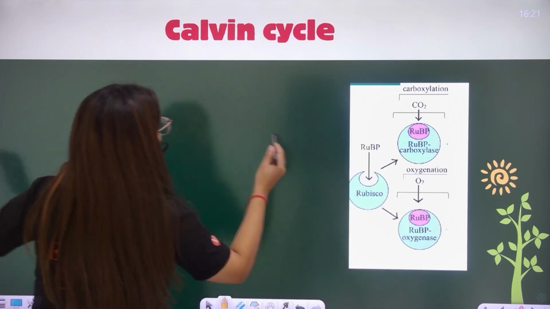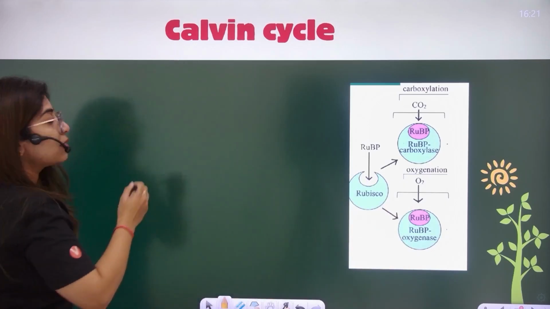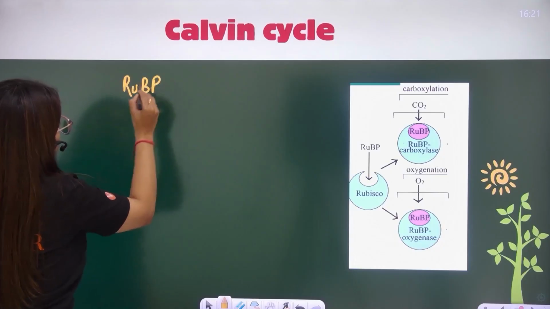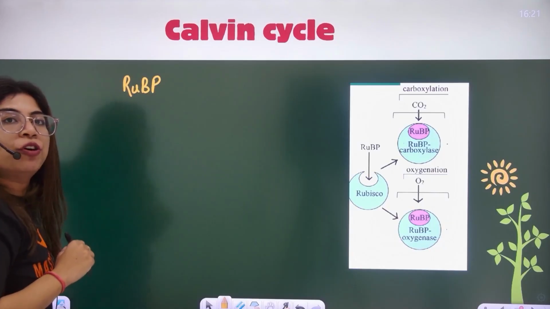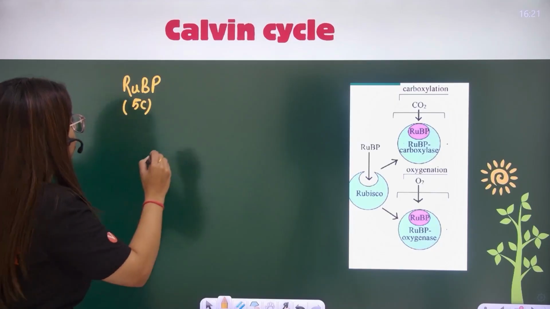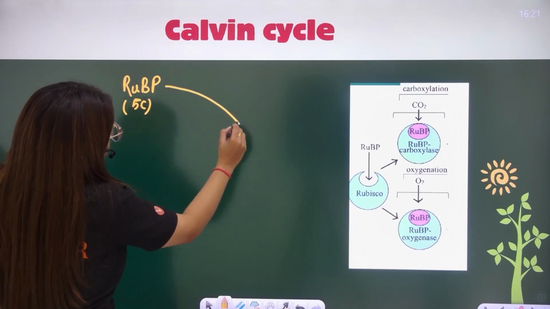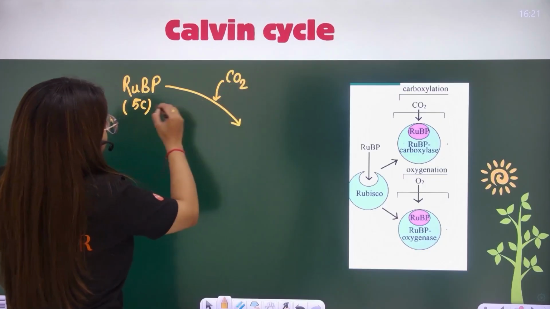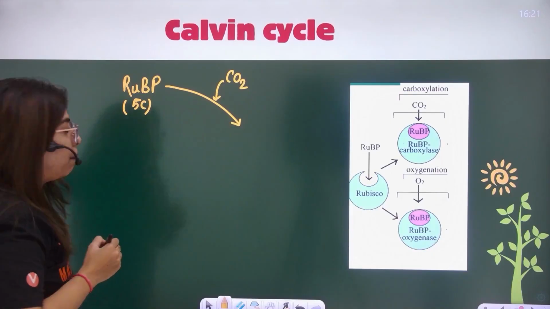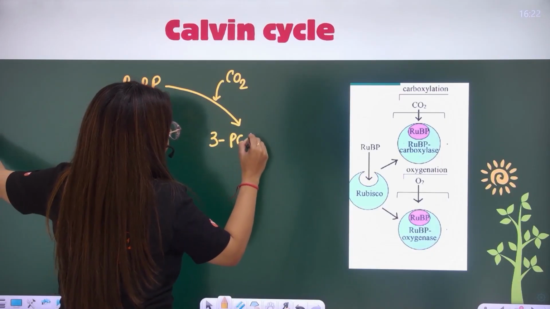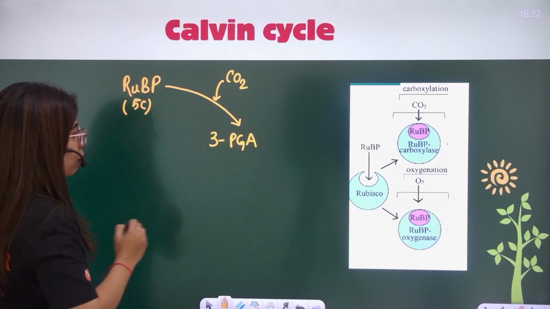Now I'm talking about how the Calvin cycle starts off. There is a compound with the name RuBP, ribulose 1,5 bisphosphate. RuBP is a 5-carbon compound. This 5-carbon compound takes in carbon dioxide, so it is a carboxylation step, and I get a compound named 3-PGA. I'll write the full forms.